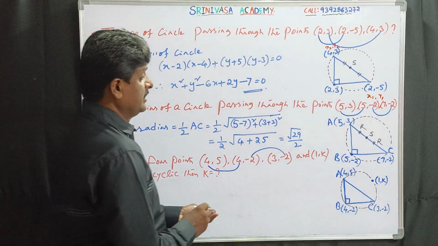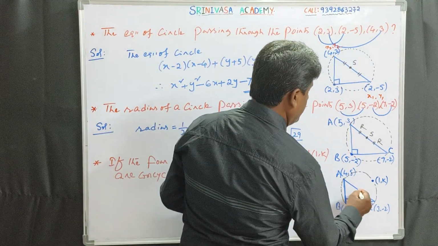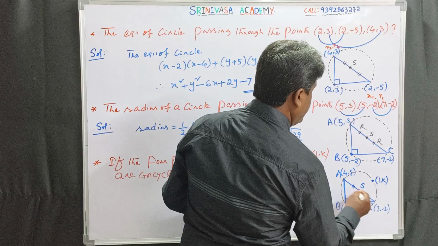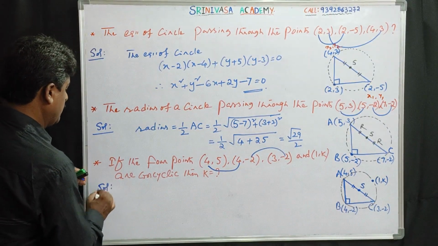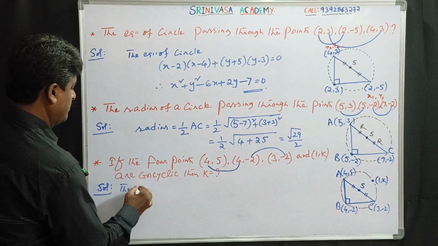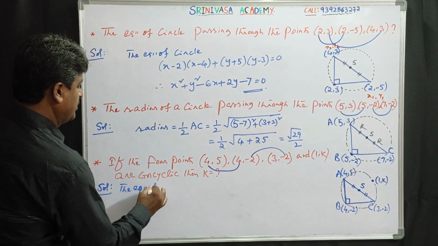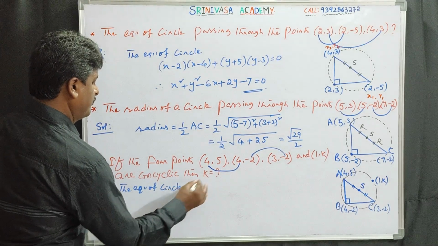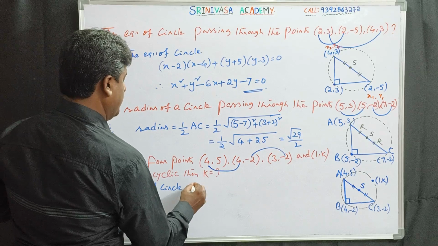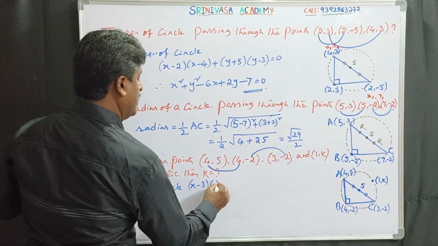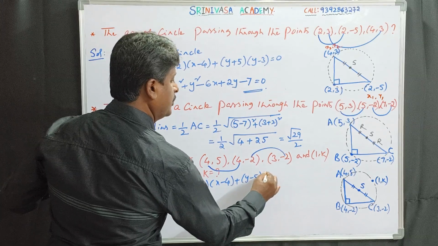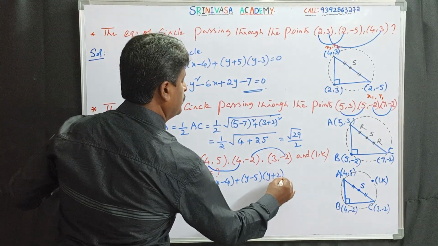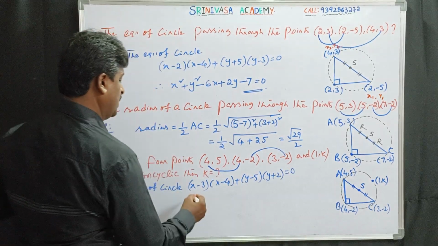We can write the equation of the circle with endpoints of diameter. The equation of the circle: (x - 3)(x - 4) + (y - 5)(y + 2) = 0.